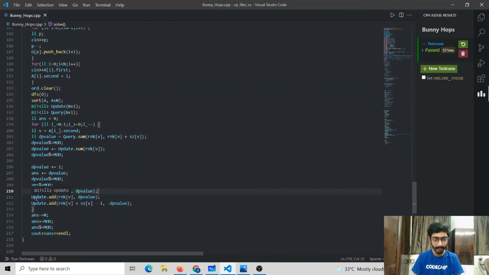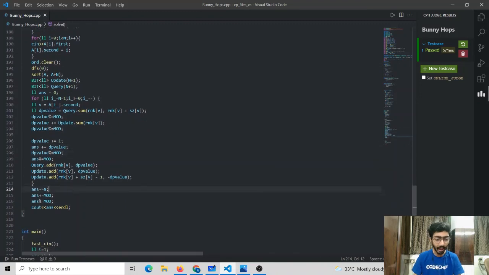After which we need to make a range update in this binary index tree. And making a range update in binary index tree can be done by adding this value at rank of V index and then subtracting this value at this particular index. This particular procedure of updating in a binary index tree and then querying one particular point from a binary index tree is a very well-known method. And after all of these nodes are processed, our solution will be stored in answer. But note that we need to subtract n from our answer. After we subtract n from our answer, we can print our answer.